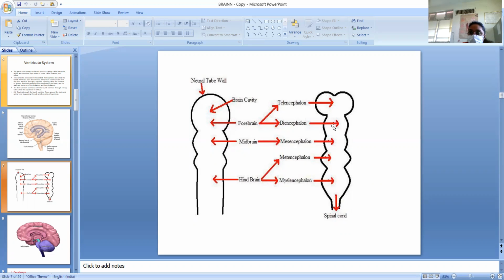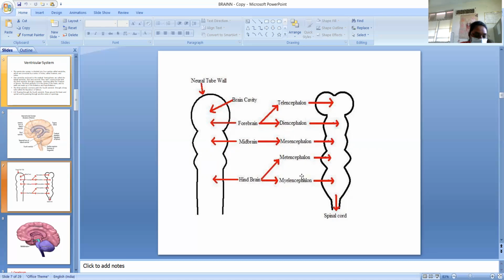So we can see here the limbic system is composed of many structures: thalamus, hippocampus, hypothalamus, and all these structures compose the limbic system in the middle portion of the brain, very compact structures, and that is developed from the diencephalon. The midbrain is developed from the mesencephalon.